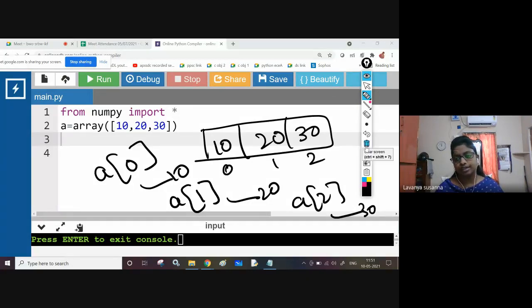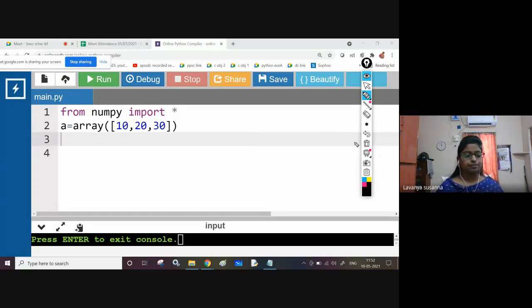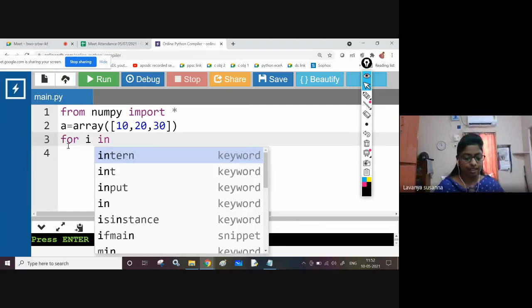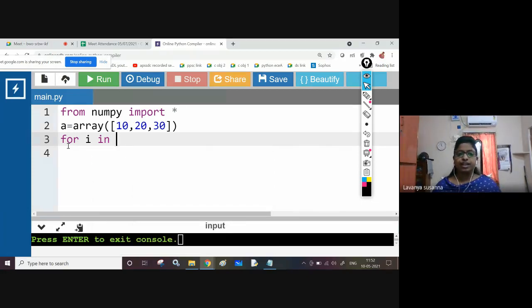To do that, let us see the program. You need to use a for loop, okay? For I in, see here, using indexing you need to get indexes. To get indexes, you need to know the length of the array.